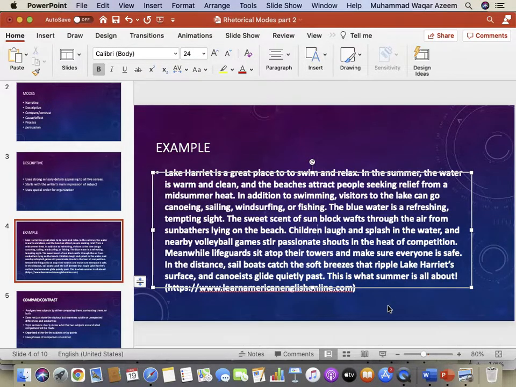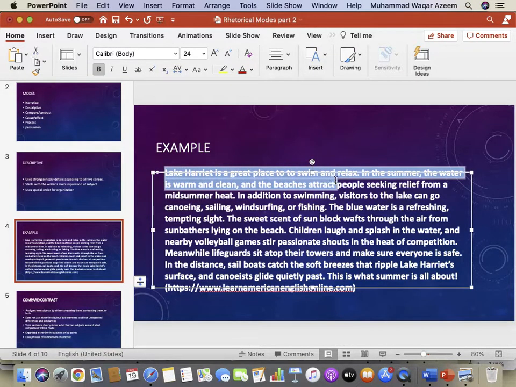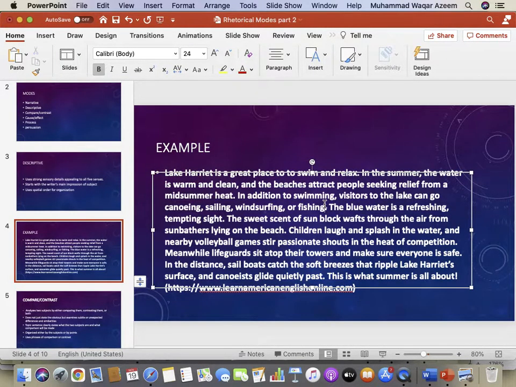You might also notice that the description starts from the lake itself, but then it broadens to the sailboats in the breeze, and canoeing, and then to a general description that summarizes: this is what summer is all about. Okay.